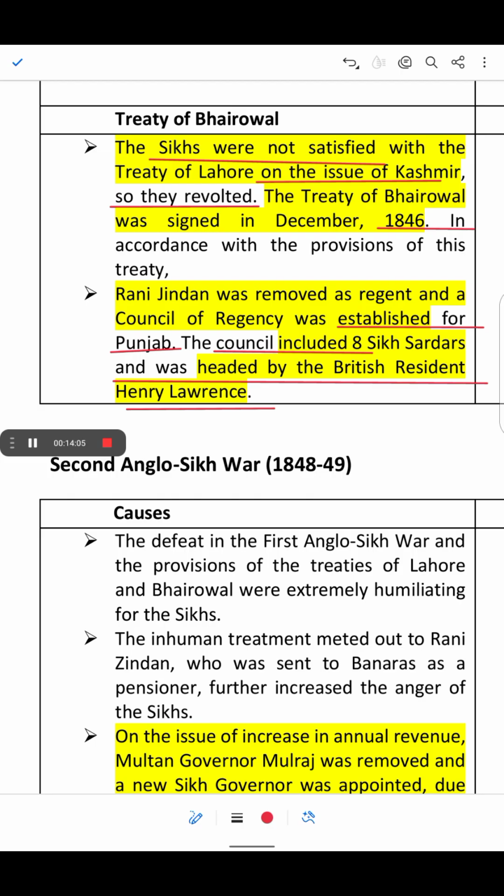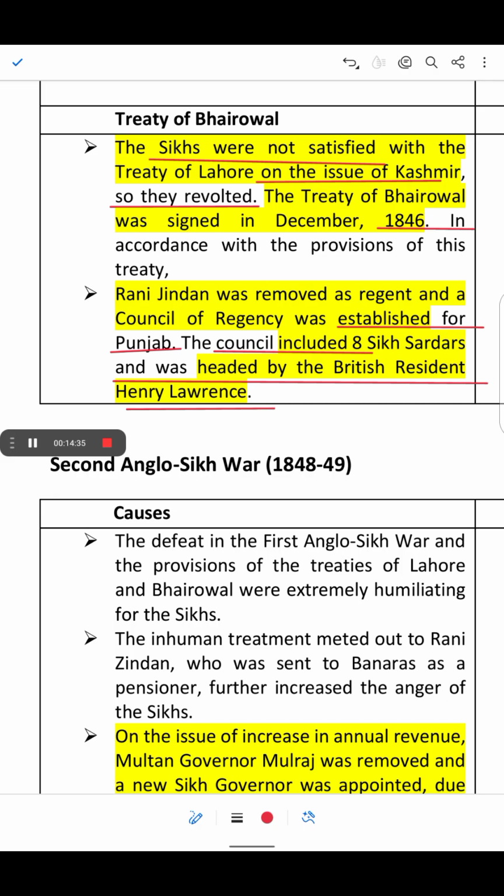So the British made even more rules to control the Sikh empire, and the Sikh army was reduced further. The British controlled Punjab more strictly. So this treaty made the Sikhs weaker, and the British resident Henry Lawrence controlled many important decisions in Punjab.